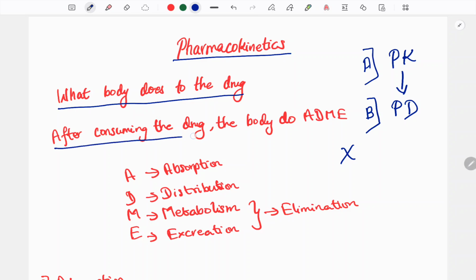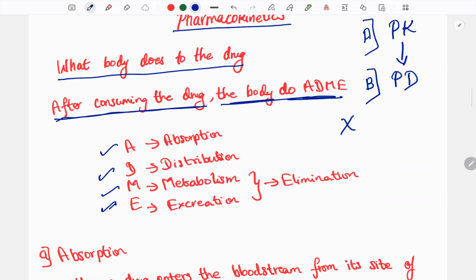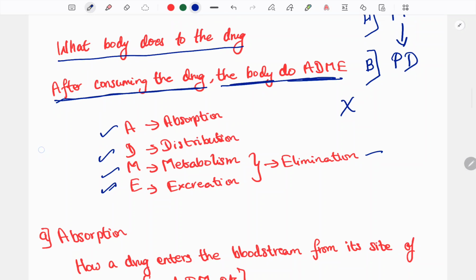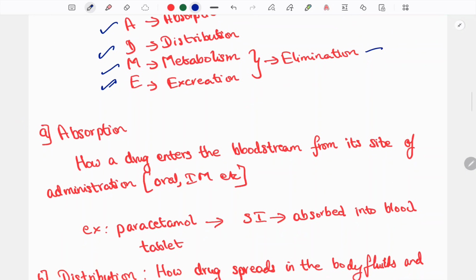After consuming the drug, I am taking the tablet, the body does ADME. What is ADME? A stands for absorption, D stands for distribution, M stands for metabolism, E stands for excretion. And metabolism plus excretion is known as elimination. So first, absorption.